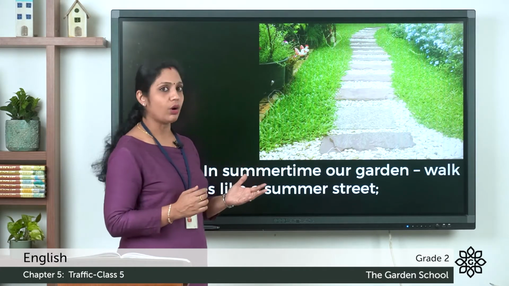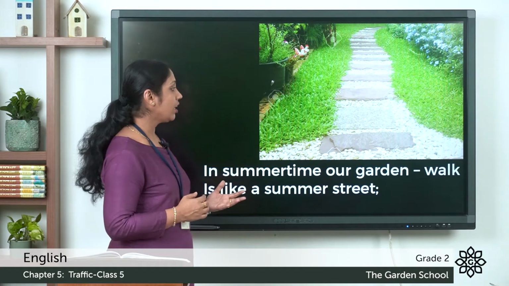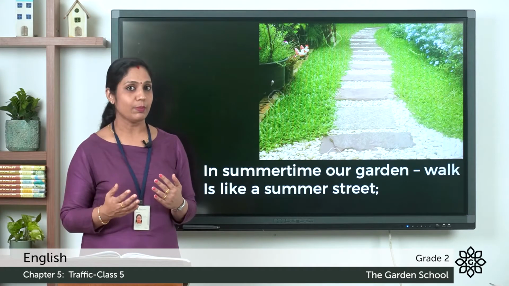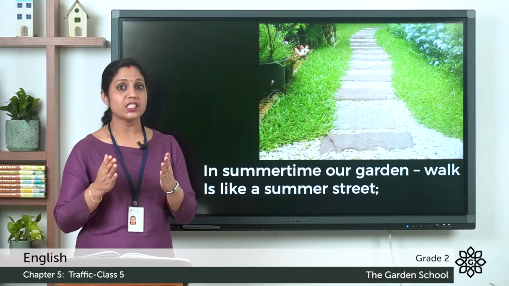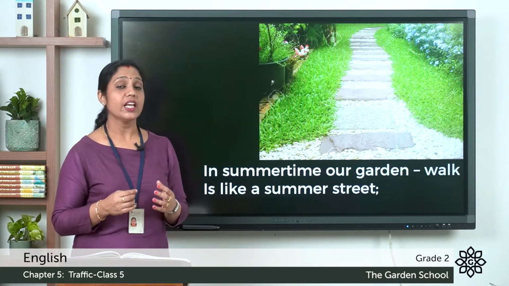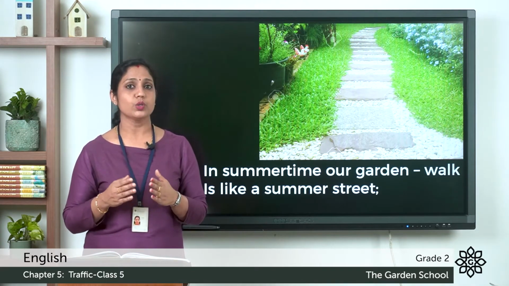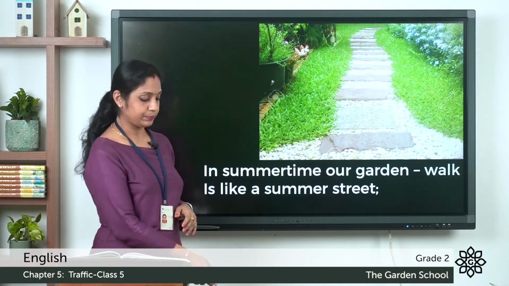So the garden walk, and how it's compared? The garden walk is like a summer street. The poet is saying in summer his garden walk, that is the way, the path in the garden, is like a summer street. And what do you mean by street? A road. So it's like a summer street.